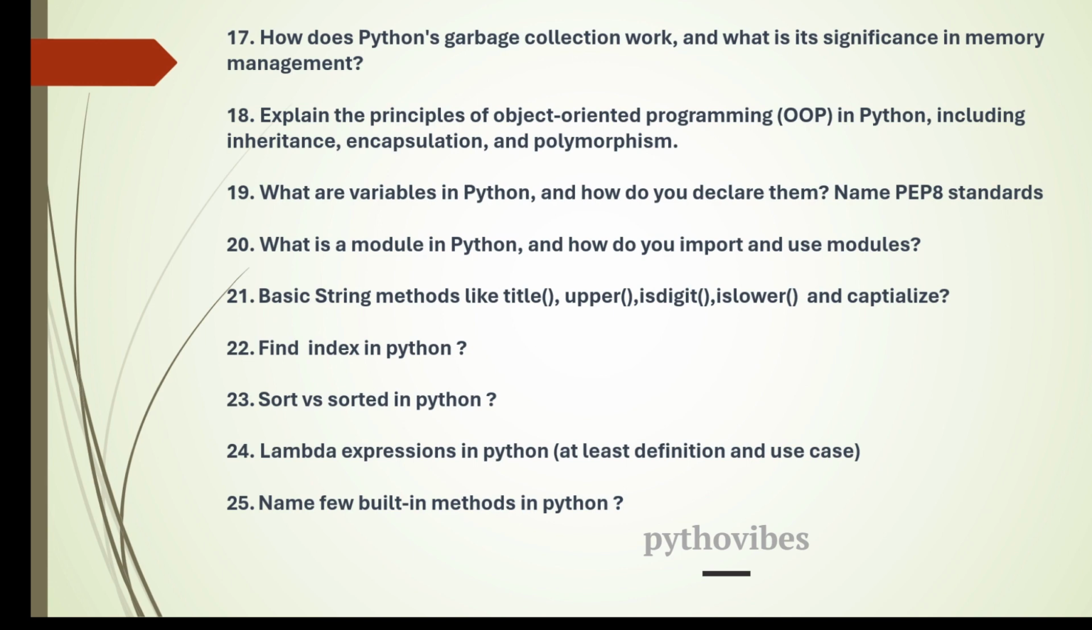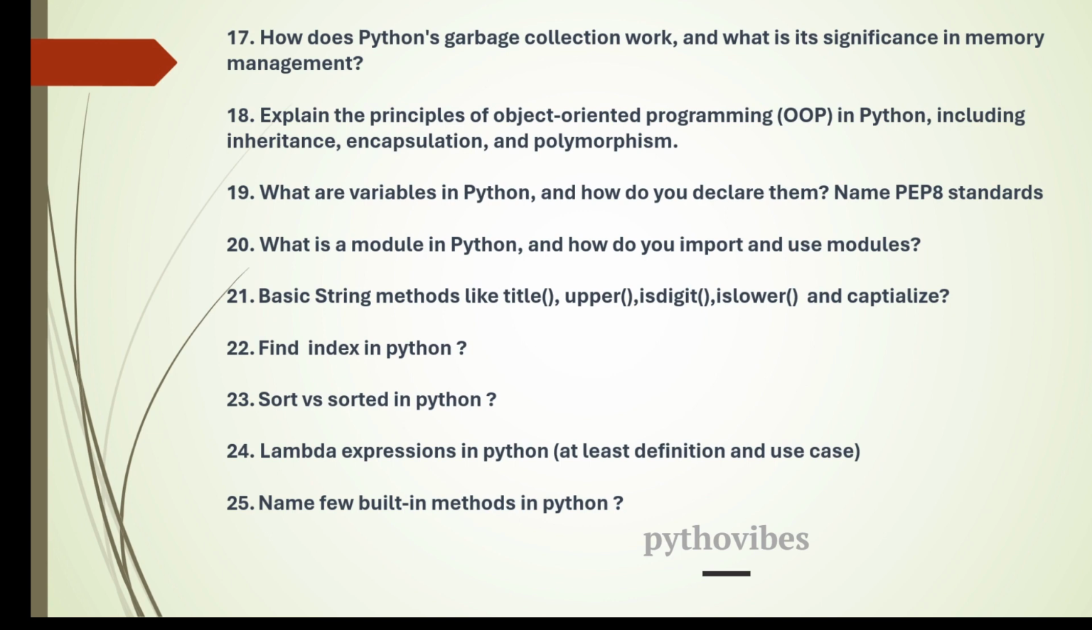Coming to 21st question, basic string methods like title, upper. So these are just a few methods which you can go through on the internet and make a note of all these methods, so that you can answer this question. And the same way, find and index differences you should be aware of. Find exists only for strings, and index is a built-in method. It will work on list and string data types. So this is how you can answer for the 22nd question.